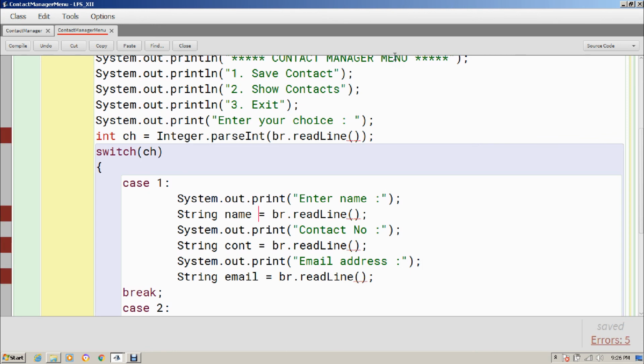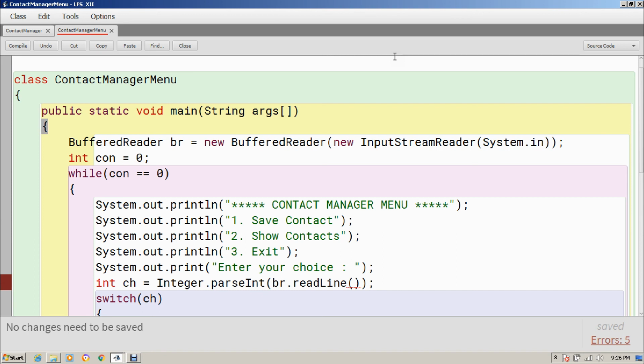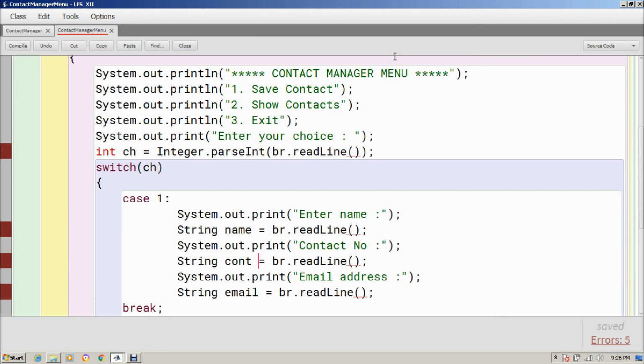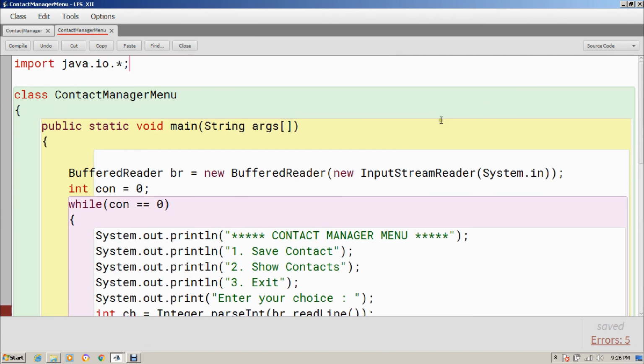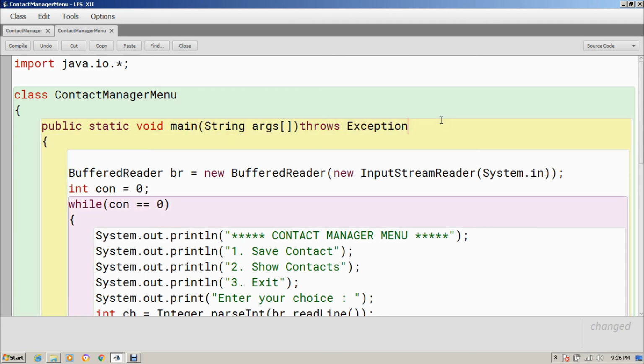I hope it's fine. So now I need an object of that contact manager class. Do you remember that contact manager class I created just now? Okay, I have to call it, but you can see all the readLine is showing error. The reason is I have to throw an exception over here. Then this error will go. Now contact manager also I have to call. cm is equal to new ContactManager, and the object is ready now.